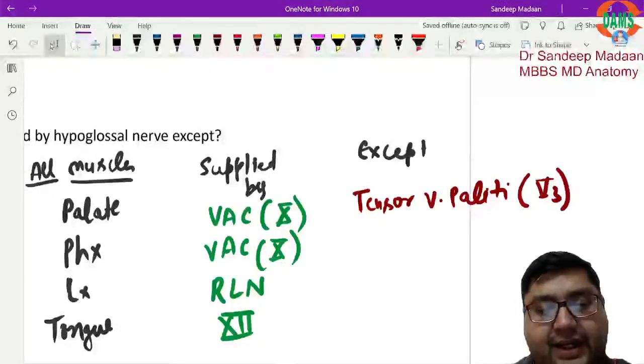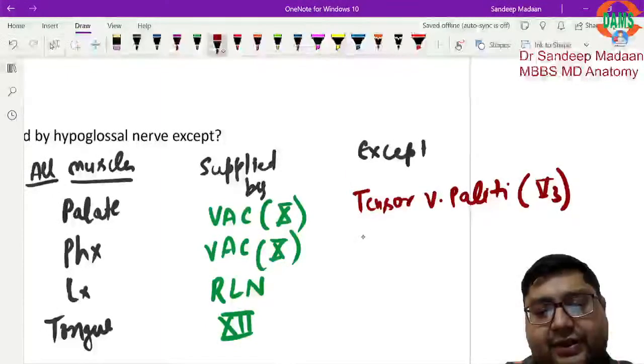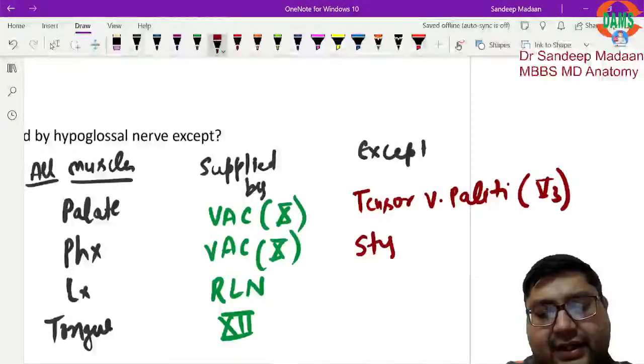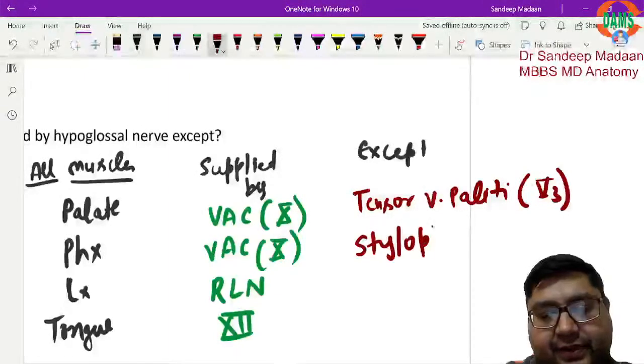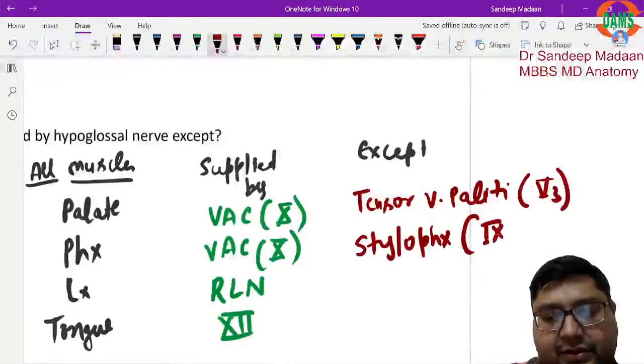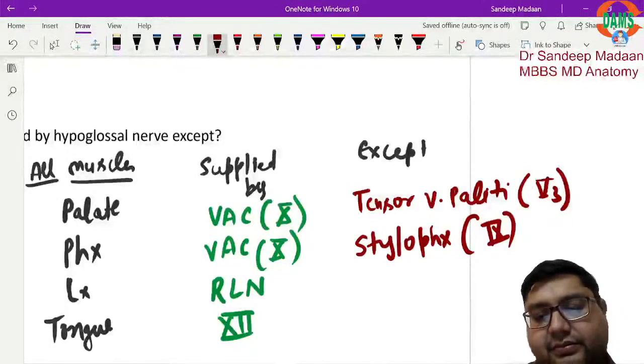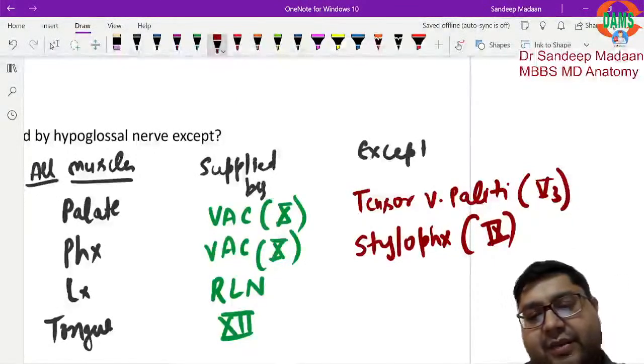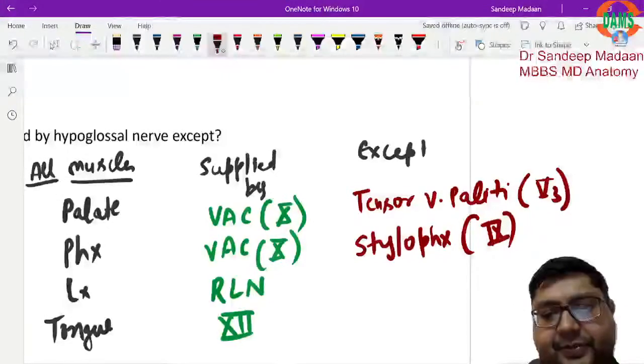And for the pharynx, you have one muscle that is called stylopharyngeus, which is supplied by the ninth nerve. So we have tensor veli palatini, and stylopharyngeus is there.